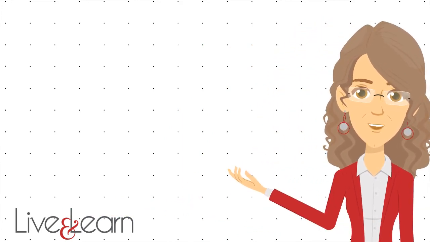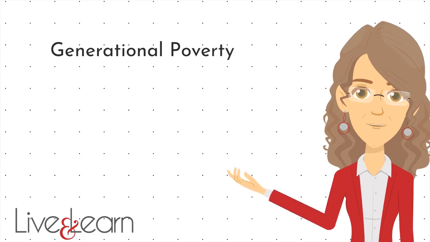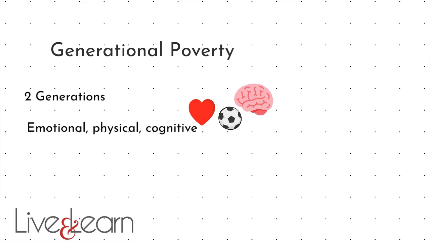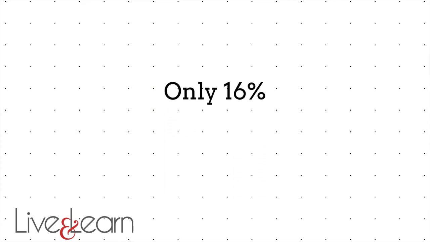But let's take a look at the 6th type of poverty: generational poverty. Generational poverty happens when at least 2 generations of a family have been born into poverty. Poverty becomes part of the fabric of the family, and often of entire neighborhoods. Growing up in generational poverty affects children's emotional, physical, and cognitive development, and it limits their lifelong educational and professional attainment. Only 16% of children born into poverty ever rise out.